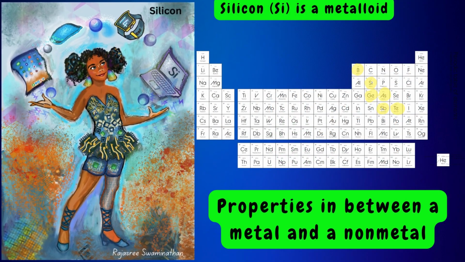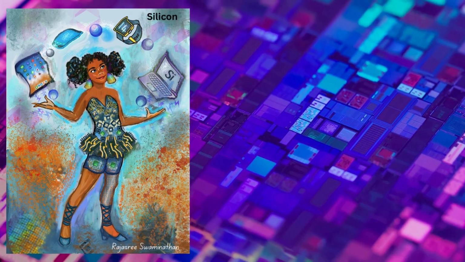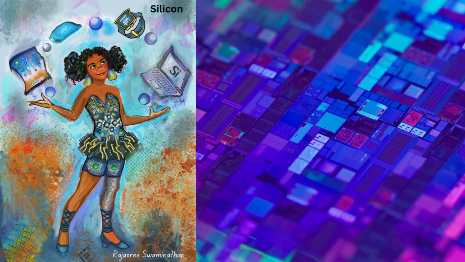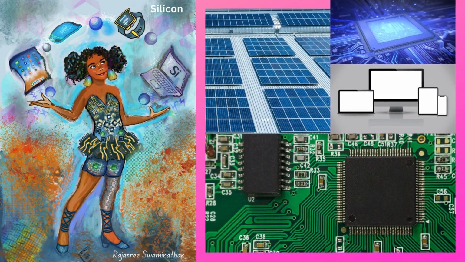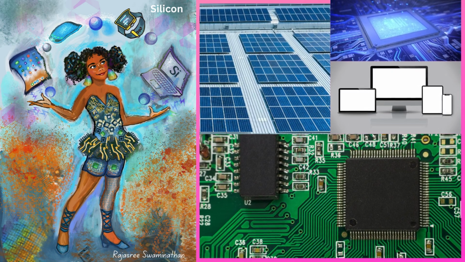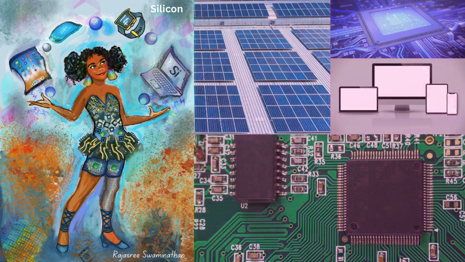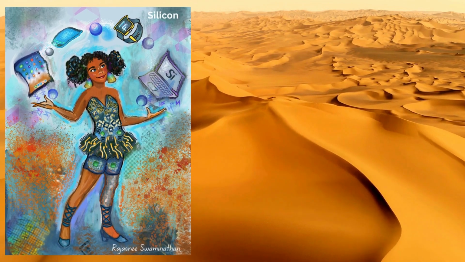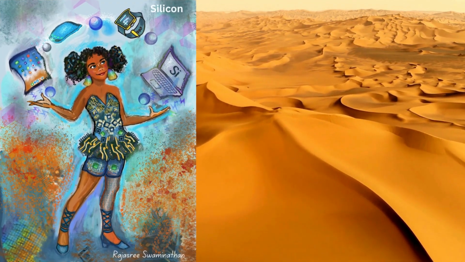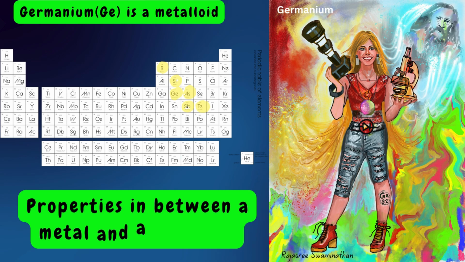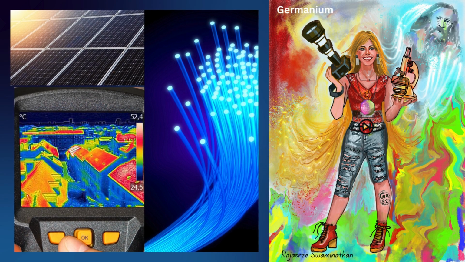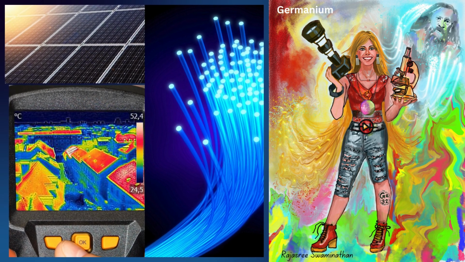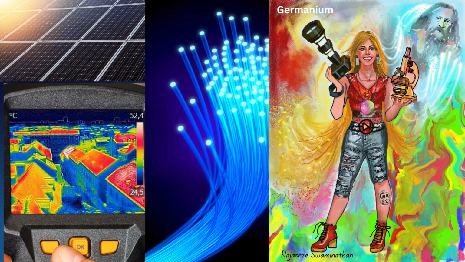Silicon is a metalloid, and it is important in the semiconductor industry. It is used to make computer chips, solar cells, and other electronic devices. It is an essential component of rocks and sand. Germanium is a metalloid. It's used in infrared cameras, fiber optics, and solar cells.